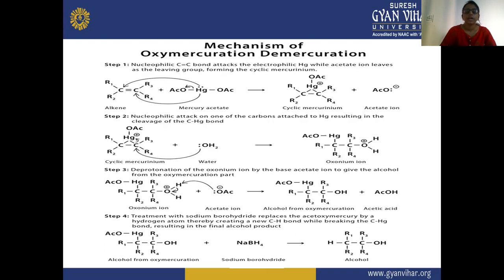So here the alcohol from oxymercuration is reacting with this sodium borohydride, and there is a removal of this mercury acetate. After the removal of this mercury acetate, there is a formation of our final product, that is your alcohol. Now in the next reaction.